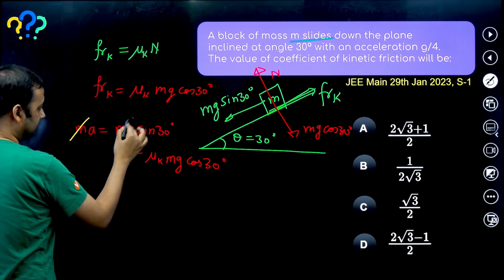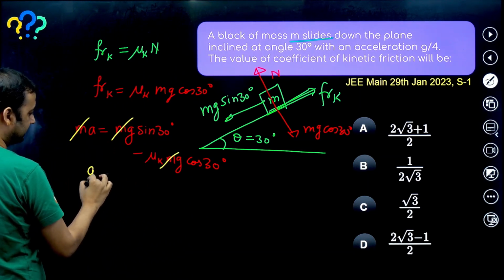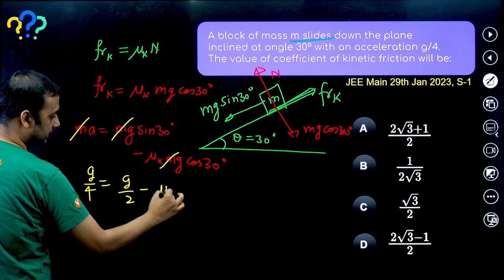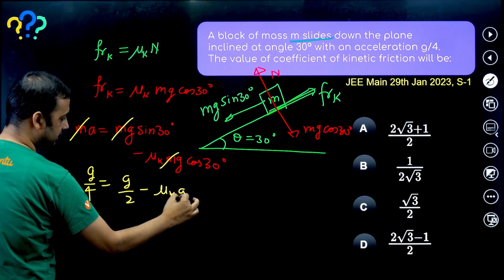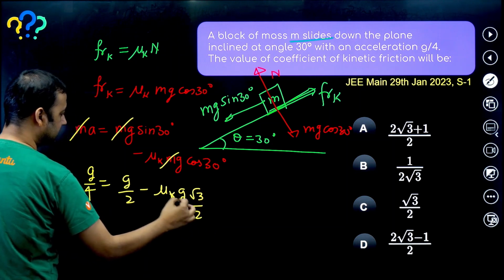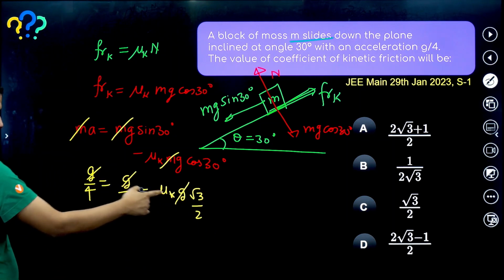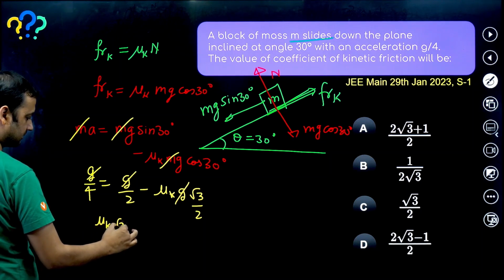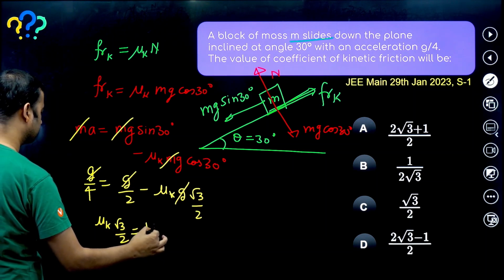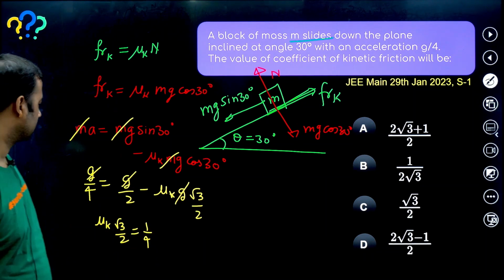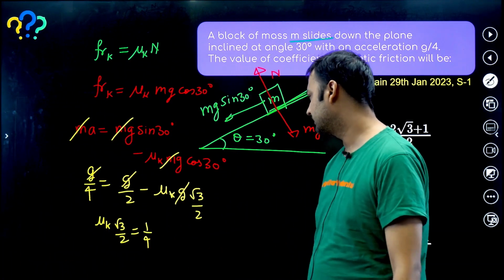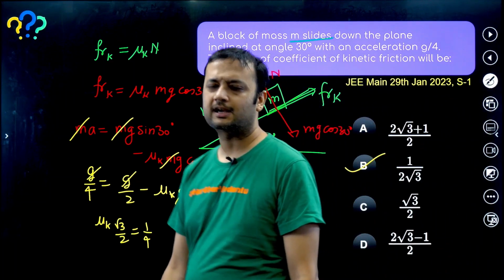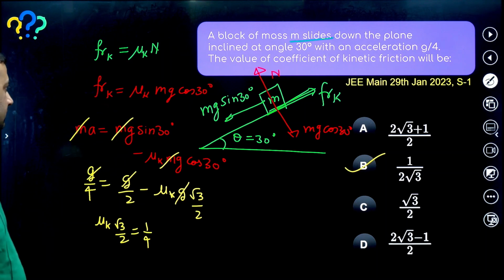So from here m will cancel each other. So a is given as g by 4. That will be equal to g sin 30, which is g by 2, minus mu k into g into root 3 by 2. Cos 30 is root 3 by 2. g will also cancel each other. So from here you can see that mu k into root 3 by 2 will be equal to 1 by 4, right? So what is the value of mu k? Mu k comes out to be 1 by 2 root 3, right? Option B. I hope you have got it. Simple enough.